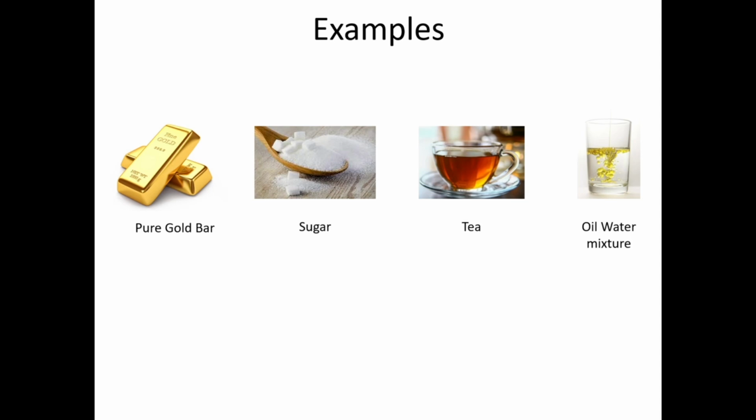Because if we write the formula of sugar, C6H12O6, it consists of carbon, hydrogen and oxygen. So pure gold is an element, sugar is a compound, tea, of course, is a homogeneous mixture. Oil and water is a heterogeneous mixture, as we said before.